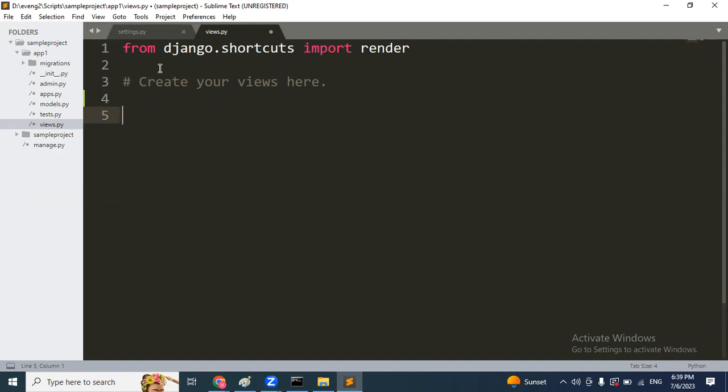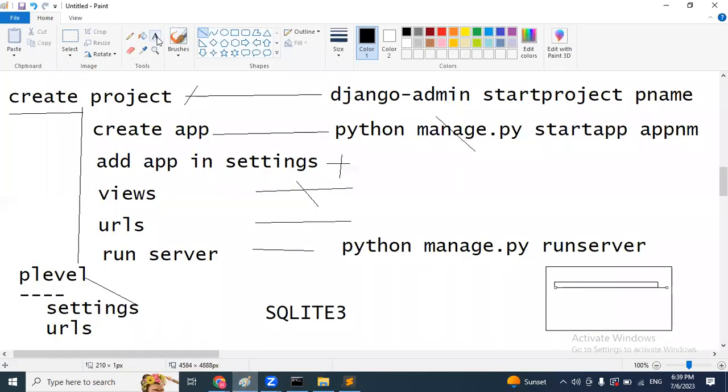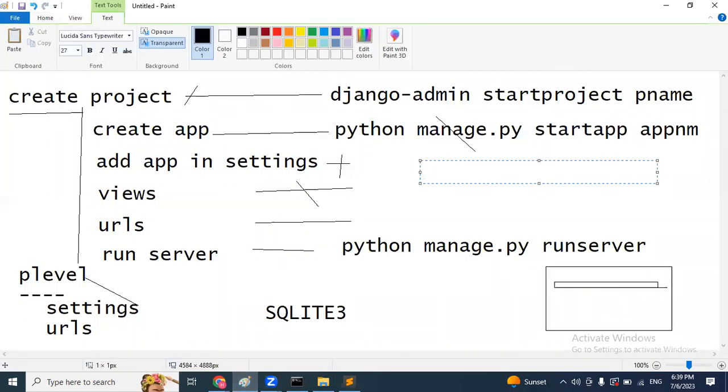Already we know Python function syntax, def space function name followed by parenthesis, and we are going to return the response only. But here in Django, if you want to return any simple response on the screen, we have to use one predefined module called HttpResponse.